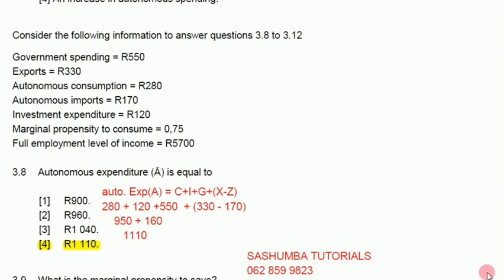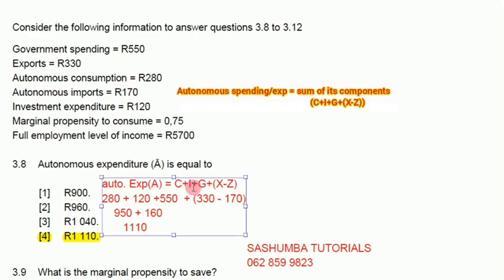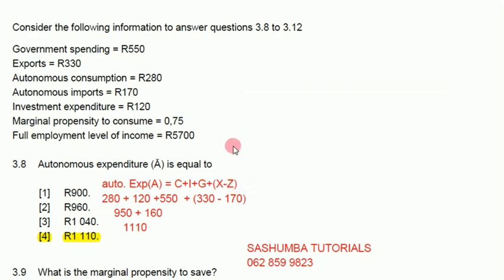Right, consider the following information to answer question 3.8 and 3.12. Okay, fine. Government spending, all the information is given, right? Autonomous expenditure is equal to C, which is consumption, plus investment, plus government expenditure, plus net exports. Net exports is calculated as X minus Z, which is imports. So let's quickly do that.